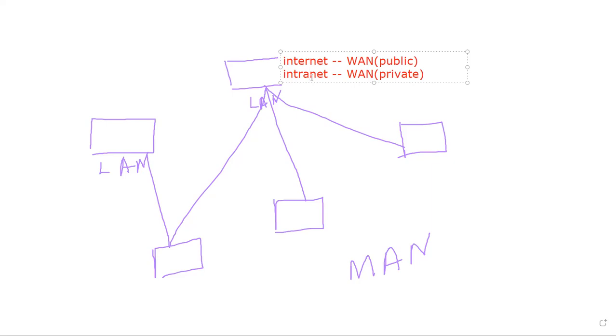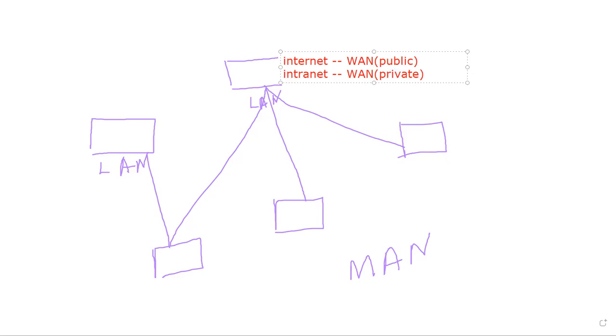Now one example: you can take any bank, for example ICICI Bank. All ICICI Banks are connected together across the country. For sharing the information, they are going to make their own WAN, but it will be private in nature. It means you cannot enter their network to access their information.